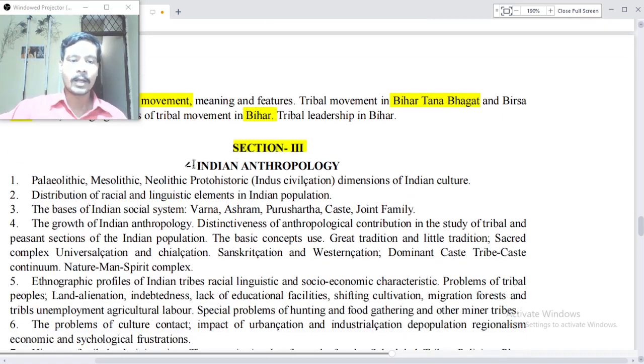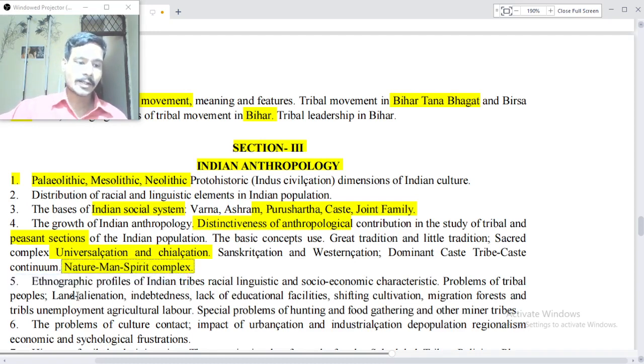Now, section 3, Indian Anthropology. Paleolithic, Mesolithic and Neolithic, Protohistoric Indus civilization, dimensions of Indian culture, distribution of racial and linguistic elements in Indian population, the basis of the Indian social system, Varna, Ashrama, Purushartha and caste, joint family, the growth of Indian anthropology, distinctiveness of anthropological contribution in the study of the tribal and peasant sections of the Indian population, the basic concepts used, great tradition and little tradition, sacred complex, universalization and parochialization, Sanskritization and westernization, dominant caste, tribe-caste continuum and nature-man-spirit complex.